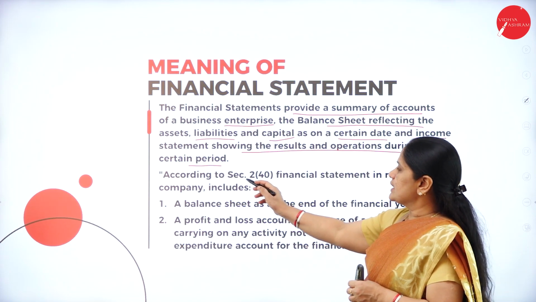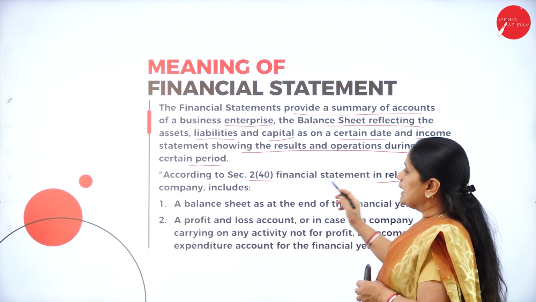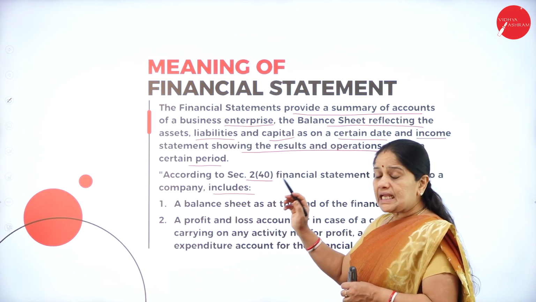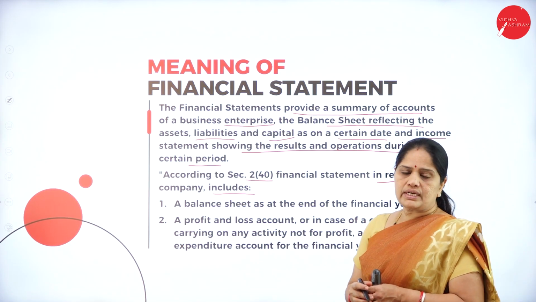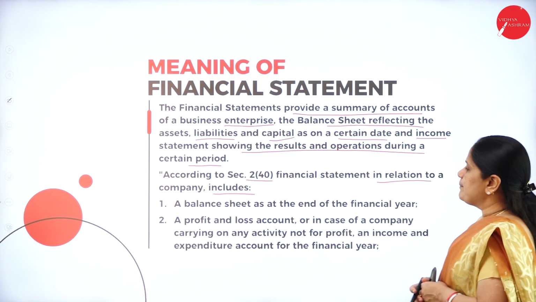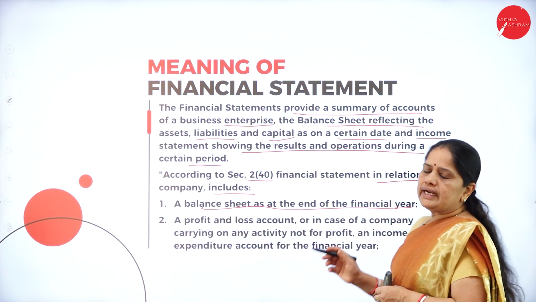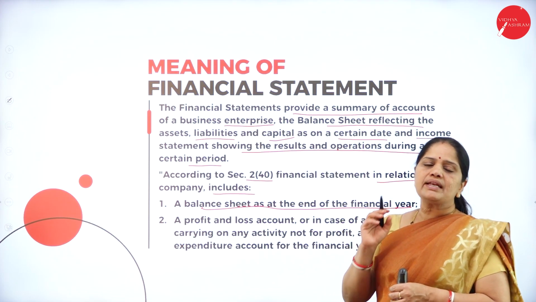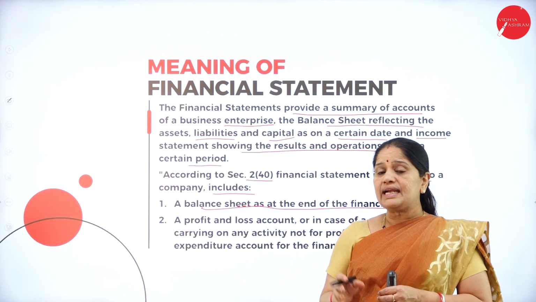According to section 2, subsection 40, financial statement in relation to a company includes a balance sheet at the end of the financial year. The Companies Act has made it mandatory for all the companies to present the balance sheet at the end of the year.